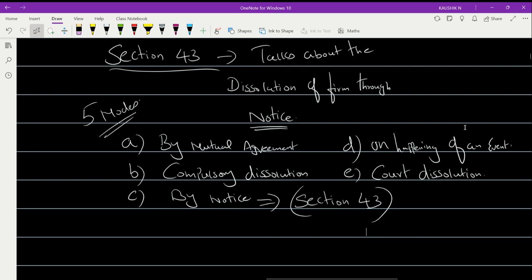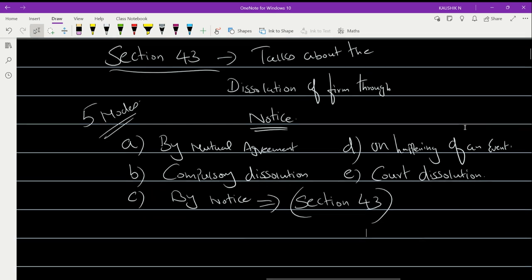And then dissolution by court. If the firm is involving itself in some unlawful activities, or creating some sort of problems to the environment, then the court can also dissolve the firm by giving an order. Or if one among the partners in the firm has become an unsound person, then the firm has to be dissolved by the court's order. So these are the important reasons for dissolution.